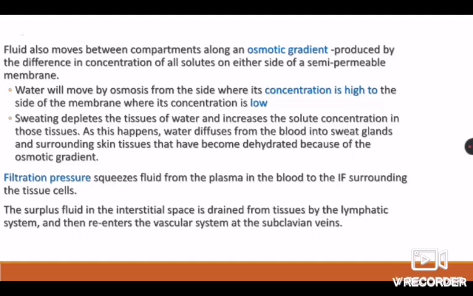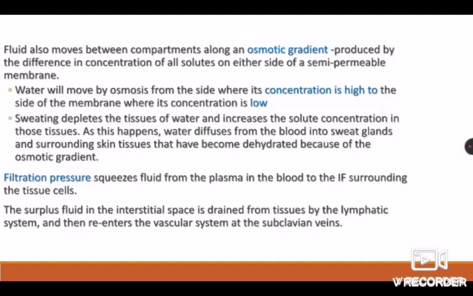Fluid also moves between compartments along an osmotic gradient produced by the difference in concentration of all solutes on either side of a semi-permeable membrane. Osmotic gradient is the pressure which is present on the sides of the semi-permeable membrane. So, the cells are covered with a semi-permeable membrane. When this membrane has a difference in the amount of pressure on either of its sides, that is called an osmotic gradient. Water will move by osmosis from the side where its concentration is high to the side of the membrane where its concentration is low.